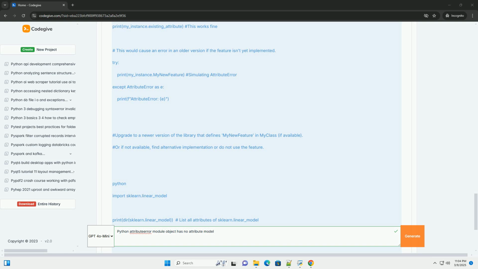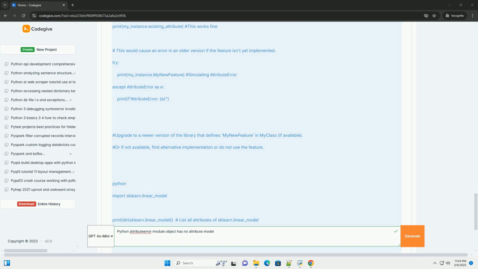Circular imports: in more complex projects, circular imports can sometimes lead to modules not being fully initialized, causing attributes to be undefined when you try to access them. This is less common but can be tricky to debug. Incorrect installation: if you're using a third-party library, it might not be installed correctly, or the installation might be incomplete. Lazy loading: some libraries use lazy loading to improve startup time. If the model attribute depends on code that hasn't been executed yet, it might not be available until later.